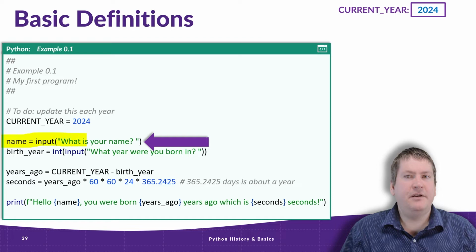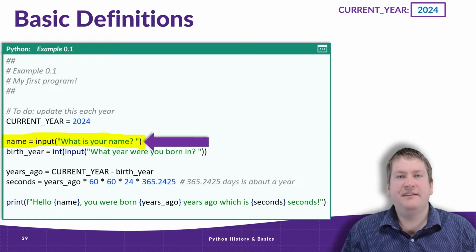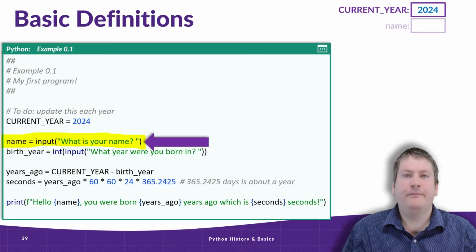Next, we have another statement, but this time rather than a literal constant, we have a call to the input function that asks the user for their name. For the sake of this example, let's say the user inputs Dan. The text is stored in the name variable, and we move on to the next line. We'll make a note of this up here at the top.